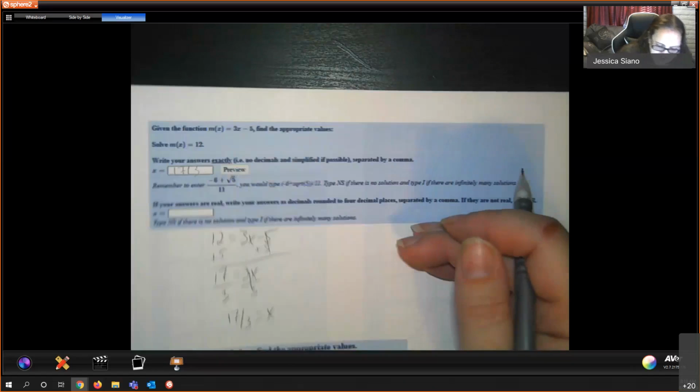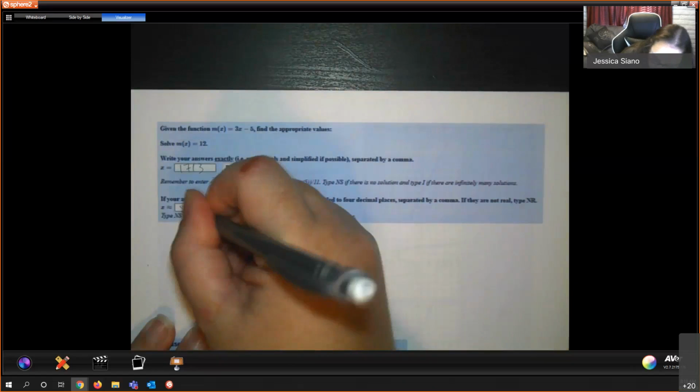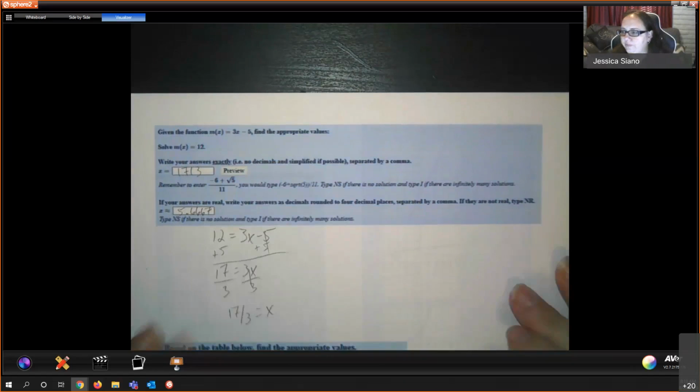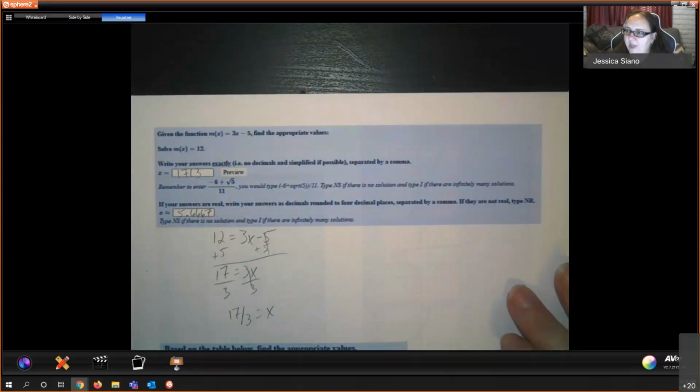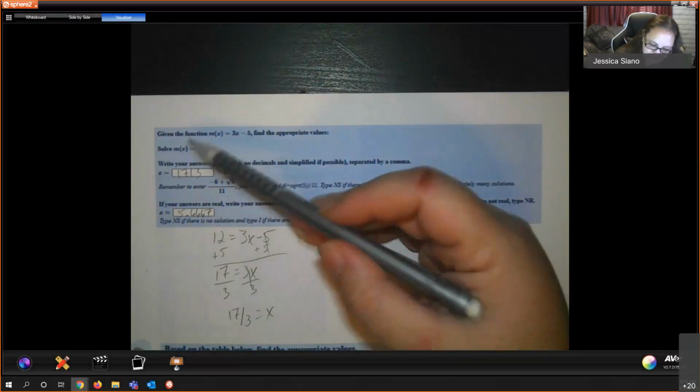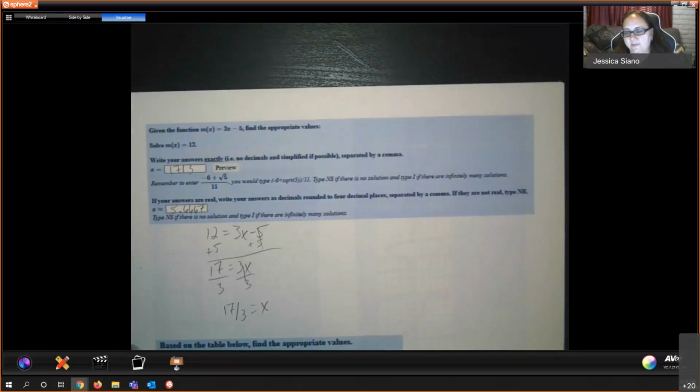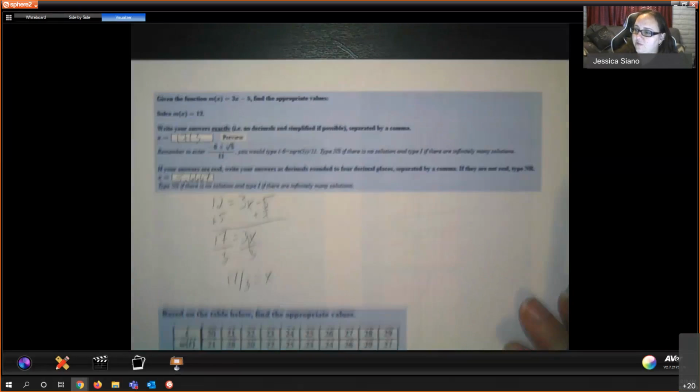And rounded, that is 5 point, how many decimal places? 1, 2, 3, 4. Okay, so again, they didn't give me x, they gave me m of x. So I didn't replace x, I replaced m of x. Okay, so make sure you're reading carefully.